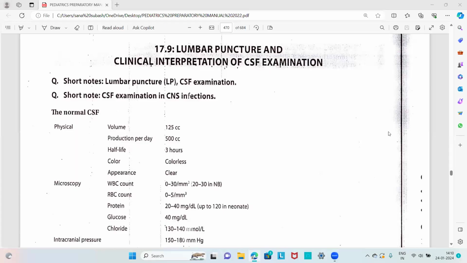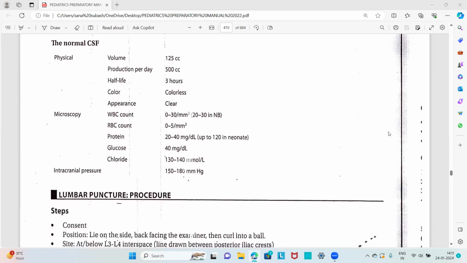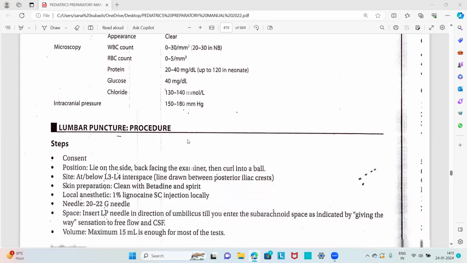Then also the short note regarding lumbar puncture and CSF examination in CNS infection. About the normal CSF, the volume is 125 cc, production per day is 500 cc, half-life is 3 hours, the color is colorless, and appearance is clear. On microscopy, the normal WBC count is about 0 to 30 per millimeter cube, and RBC count is 0 to 5 per millimeter cube. Protein is 20 to 40 milligram per deciliter, glucose is 40 milligram per deciliter, the chloride value is 130 to 140 millimole per liter, and intracranial pressure is about 150 to 180 millimeters of mercury. So that is about the normal CSF values.